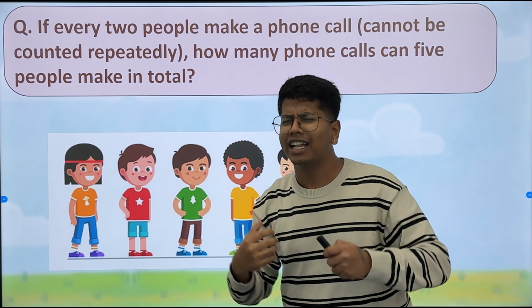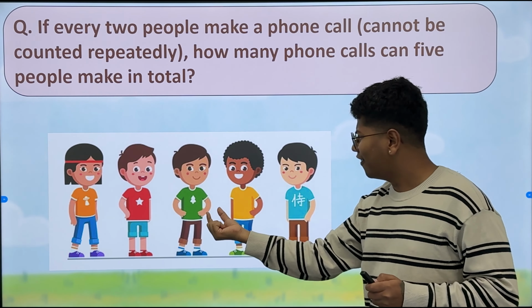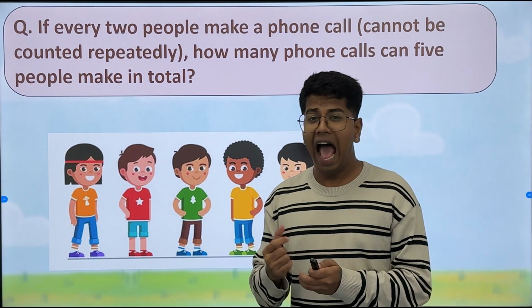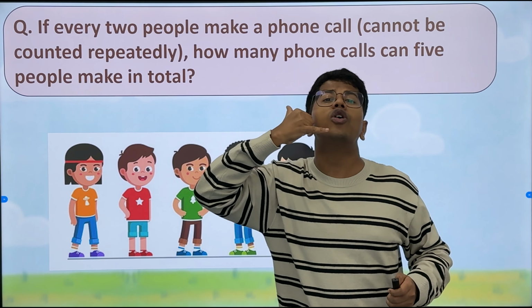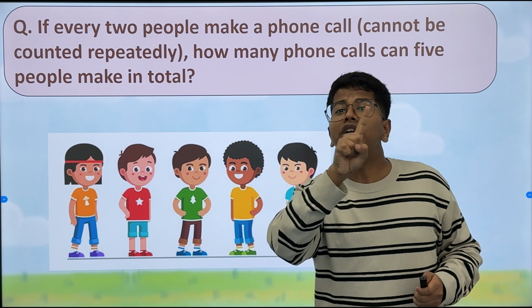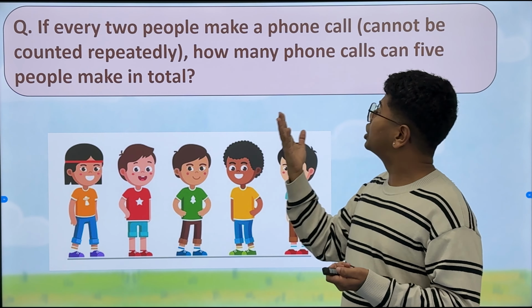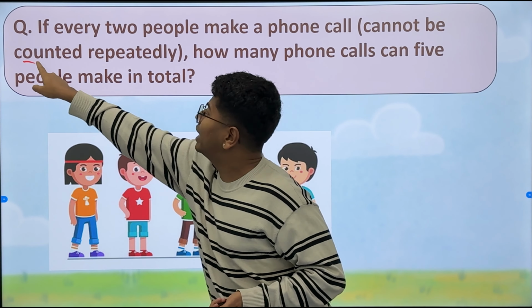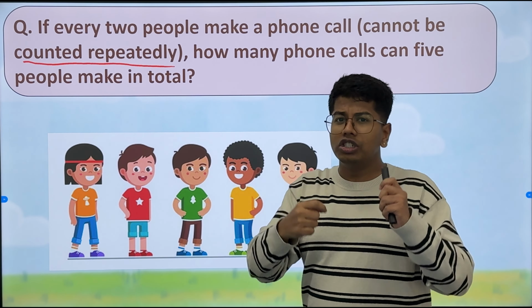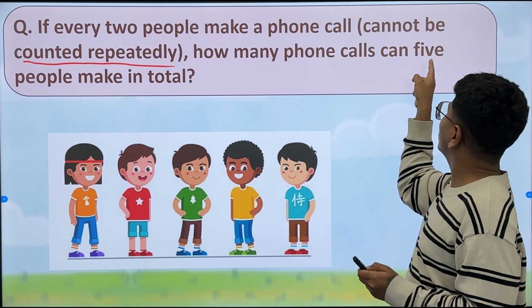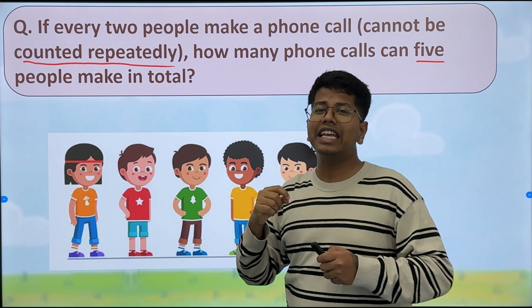So let's understand the question first. Here we have 5 children, and these 5 children make phone calls. But between 2 persons, we can count it only once, because the question says it cannot be counted repeatedly. So the question is asking how many phone calls can 5 people make in total.